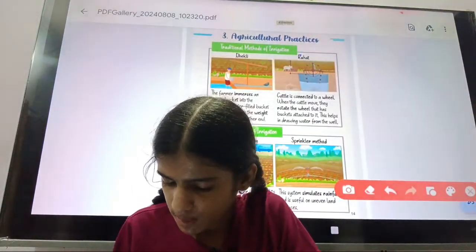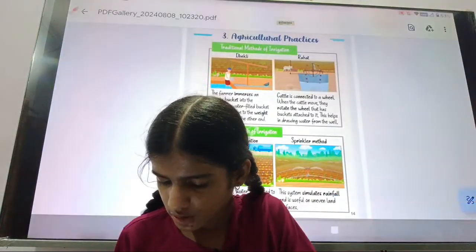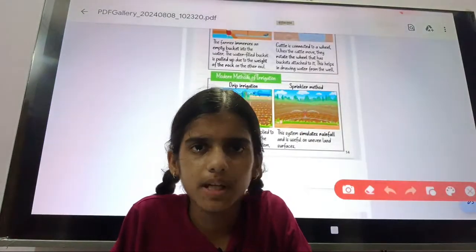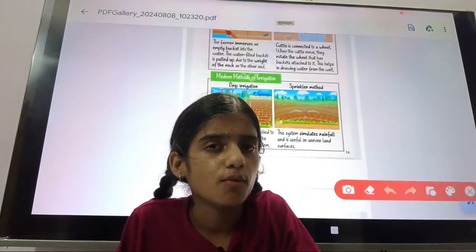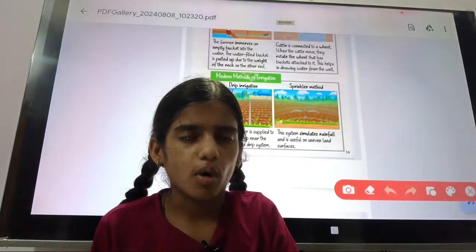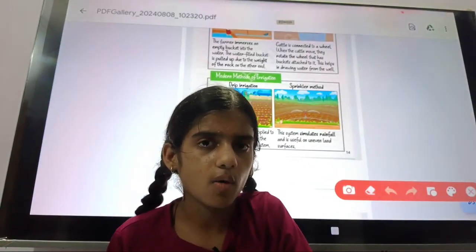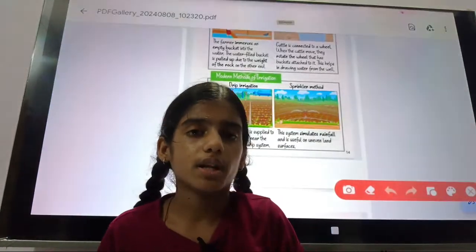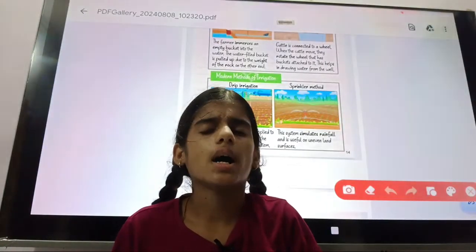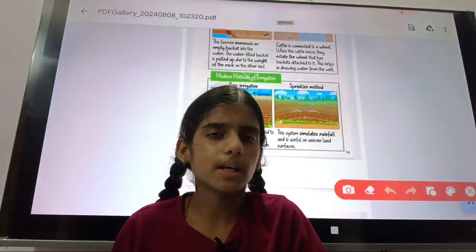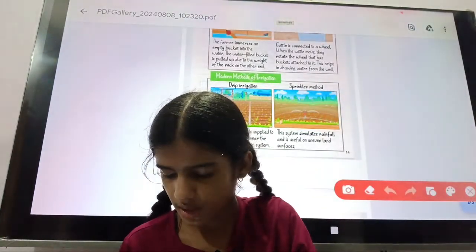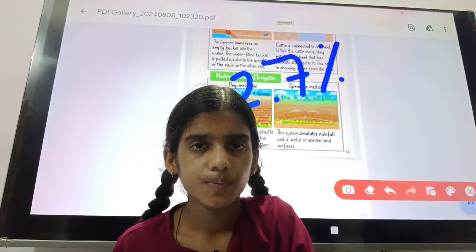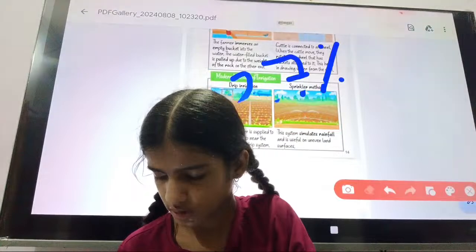But when we study about modern methods of irrigation, we will study two: drip irrigation and sprinkler irrigation. Very simple. These two modern methods of irrigation can save our water for the future. You know that water is present in a very high amount, or unlimited quantity you can say, but fresh water is available at around 2.7% over the earth, so we can save it for the future.